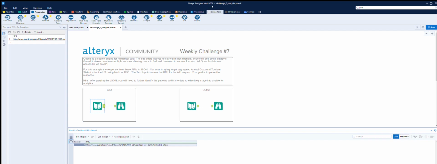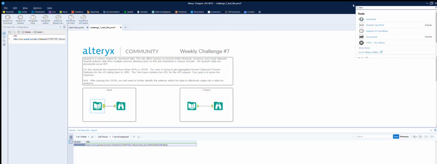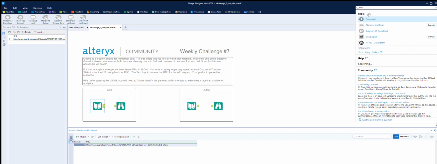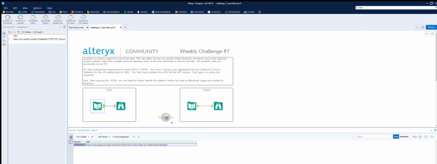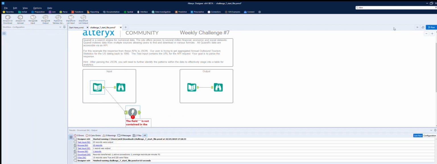Okay, so download is in Connect, or well, it was. Let's find if we can. Download. Let's drag that in from the tool search bar. Okay, so let's hook that in, and we can run.